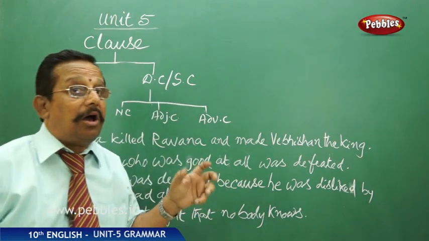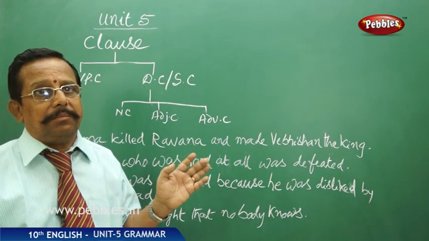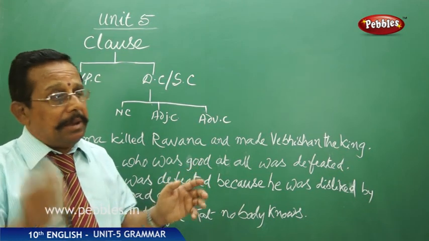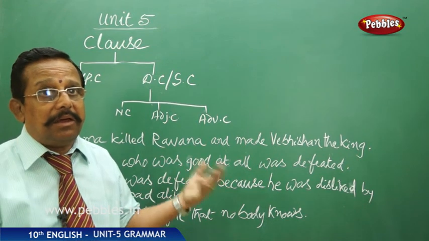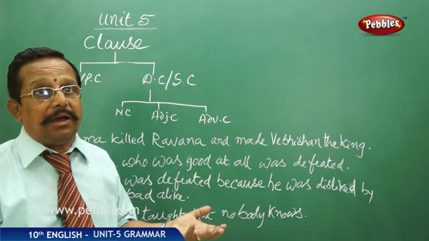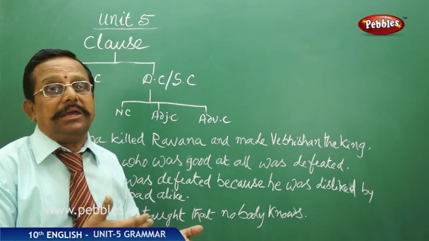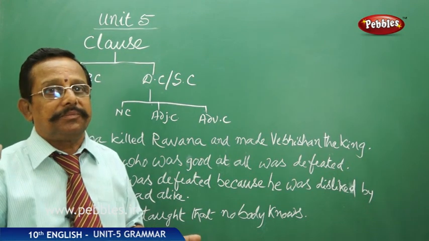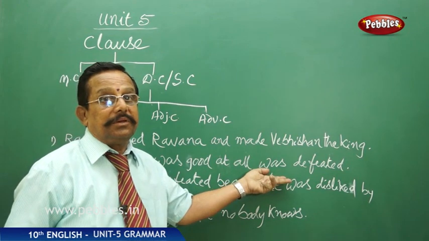Who was good at all? All means all the arts. Maybe it is a shield, fighting with a sword, maybe archery, or maybe with the mace, right? Or maybe with any other art, or in Vedas, or in bhakti, religious matters. In everywhere he is very good. But he was defeated, right?